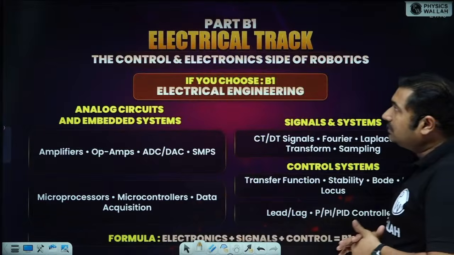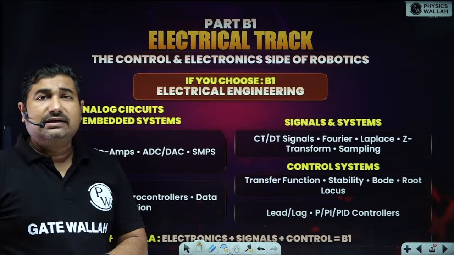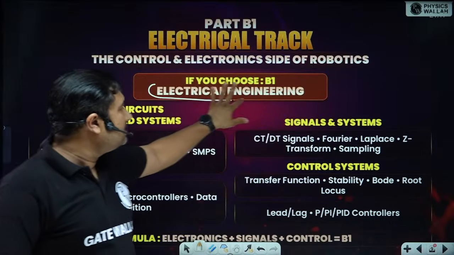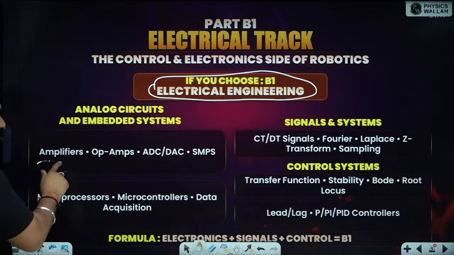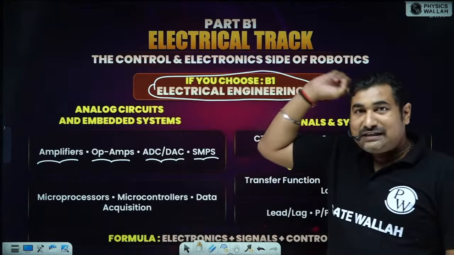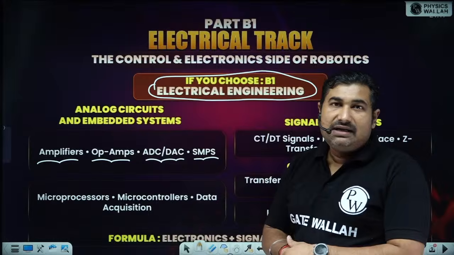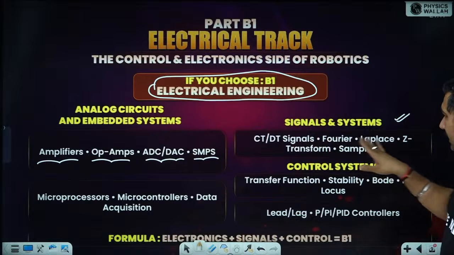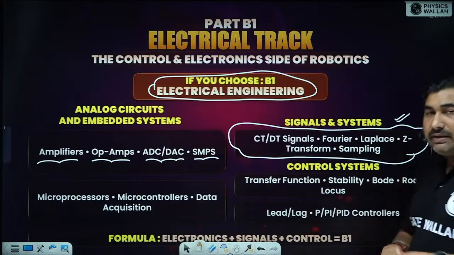Okay. Now come to the selective part. So if your branch is EE, ECE, IN, then you must select B1. B1 is electrical engineering. Okay. So you must select B1 electrical engineering. In this, amplifier, op-amp, DAC or ADCs. Okay. So the digital portion is here, it is already there, and SMPS, switched mode power supply. Okay. And signals and systems is there. So Fourier, Laplace, Z transform, and sampling. This is going to be the scoring part for EE or ECE.